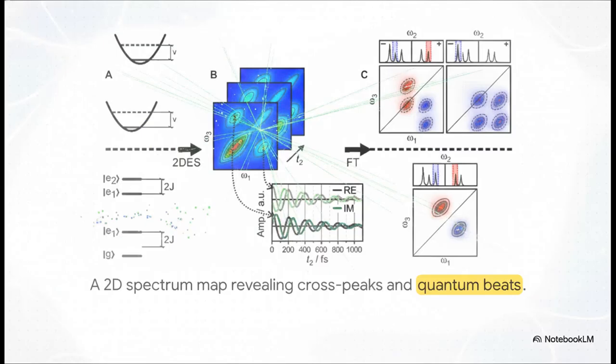And the output? An absolutely breathtaking 2D spectrum map. Look closely at those glowing off-diagonal regions. Those are the cross peaks, and they are the holy grail here. They physically reveal the excitonic coupling and the exact pathways of energy transferring between different pigments. When researchers watched these maps evolve over femtoseconds, they saw distinct oscillating signals, phenomena they called quantum beats.